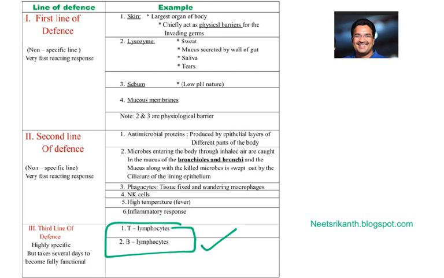The first time a microbe enters, it is a time-taking process to develop the memory. But the second time, we are able to kill the microbe immediately because of our immunological memory. That's why a very important part of our immune system is the third line of defense, which is highly specific but takes several days to become fully functional. But to reach the third line of defense, a microbe should cross these two lines of defense, the first line and second line. Let us start the discussion. First of all, let us see the first line of defense.